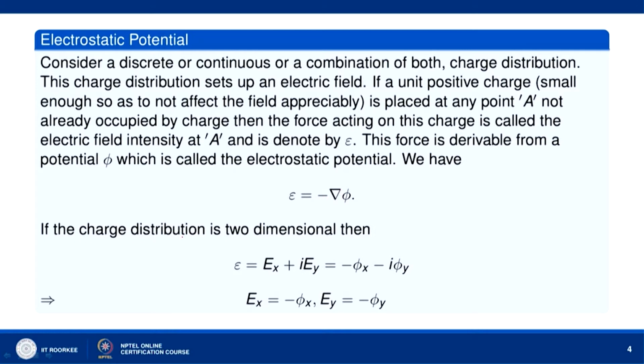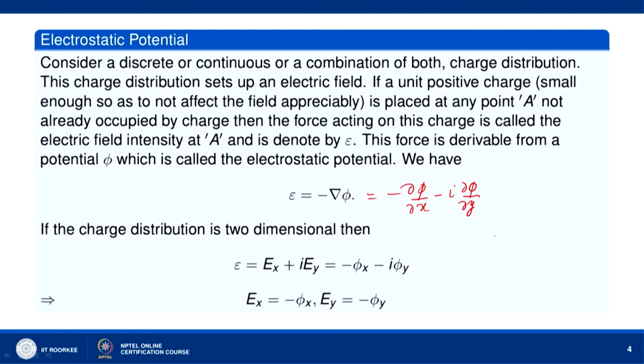If the charge distribution is two dimensional, then this big epsilon is Ex plus i Ey, and this big epsilon is minus del phi, so it is equal to minus phi x minus i phi y. This is the notation in the complex plane.